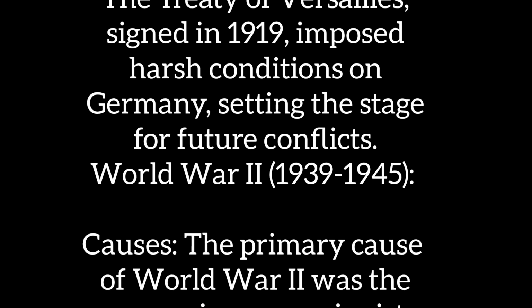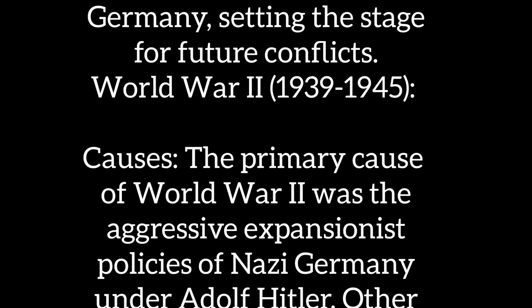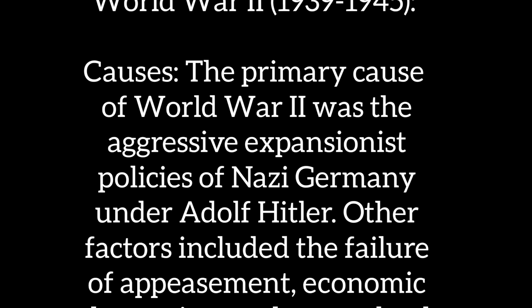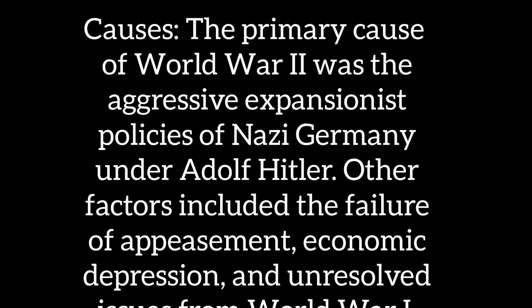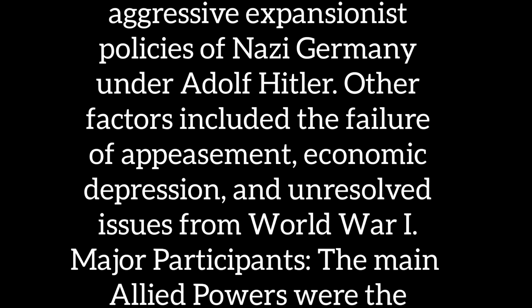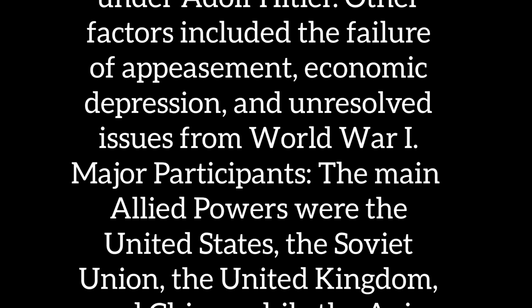World War II, 1939 to 1945. Causes. The primary cause of World War II was the aggressive expansionist policies of Nazi Germany under Adolf Hitler. Other factors included the failure of appeasement, economic depression, and unresolved issues from World War I.